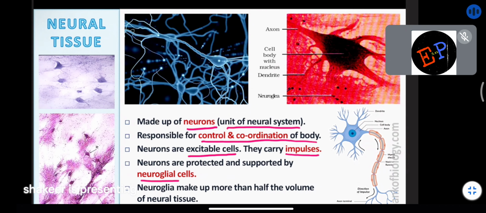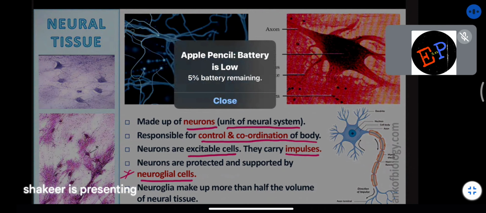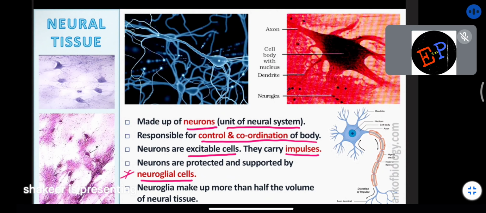They are protected by neuroglial cells. This is another important point. All the neurons have protection, and who protects these neurons? Neurons are protected by a type of cells called neuroglial cells. Clear? Neuroglial cells make up more than half the volume of the neural tissue.